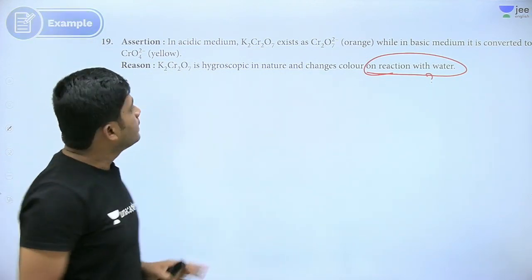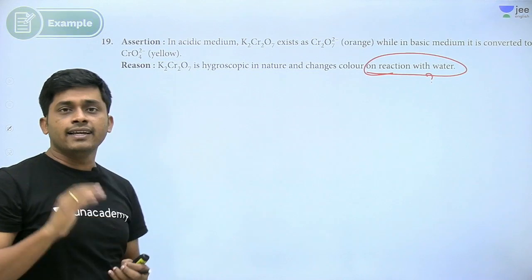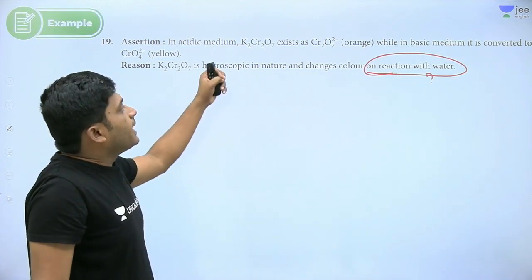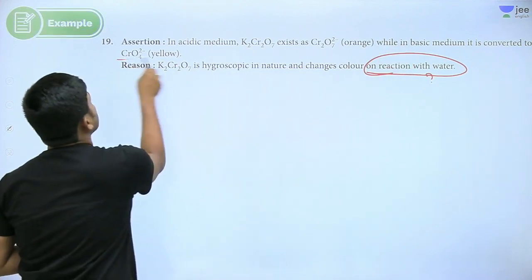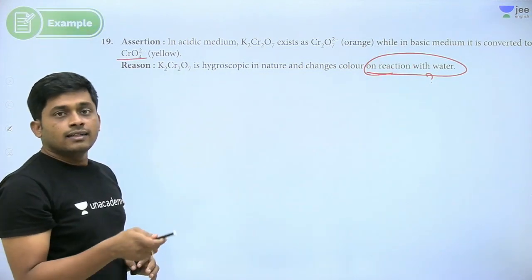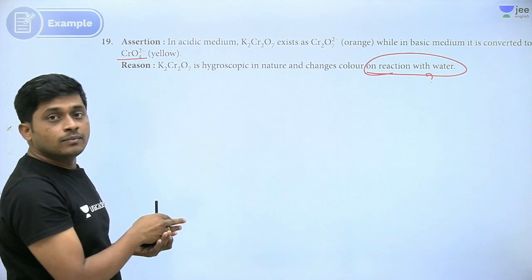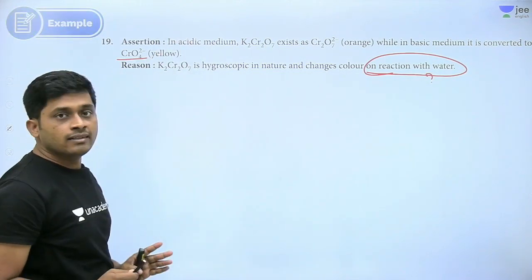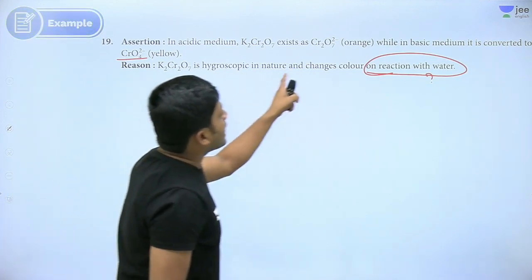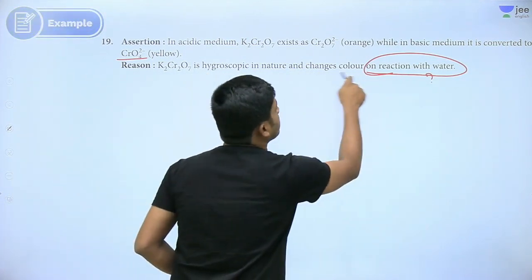Is it correct? Yes, it is clearly there in NCERT. Dichromate in acidic medium, chromate in basic medium. The first statement is correct.